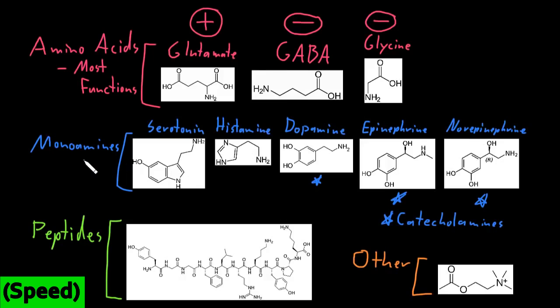catecholamines. The monoamines play a lot of different functions in the nervous system, in particular a lot of functions of the brain, including big things like consciousness and attention, and cognition or thinking, and emotion or us having feelings. Norepinephrine is also released by some autonomic neurons in the peripheral nervous system. Many disorders of the nervous system involve abnormalities of these monoamine neurotransmitter systems, and many drugs that people commonly take